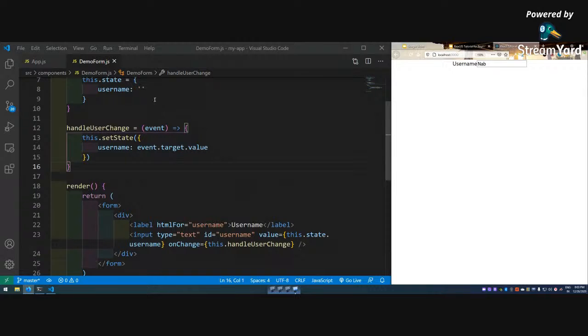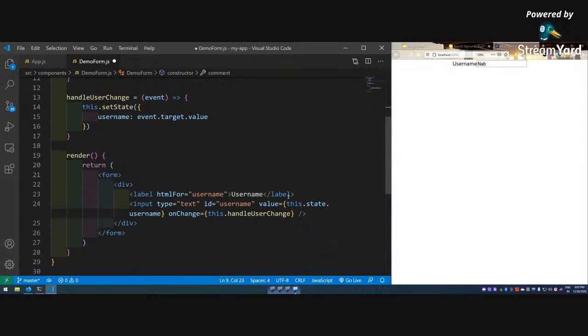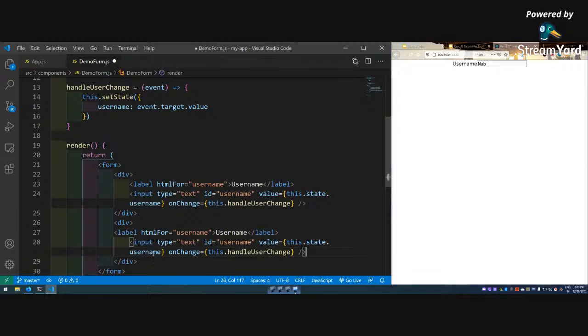Let me have something else now, comment. Same concept, again a state variable comment. Now I am going to have a textarea actually, in a div. Let me copy it, it will be exactly similar.